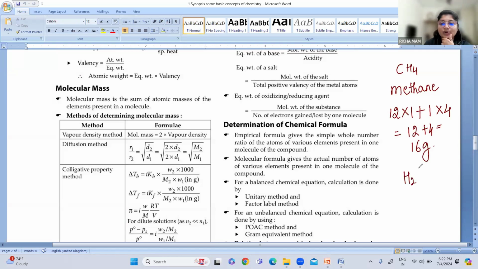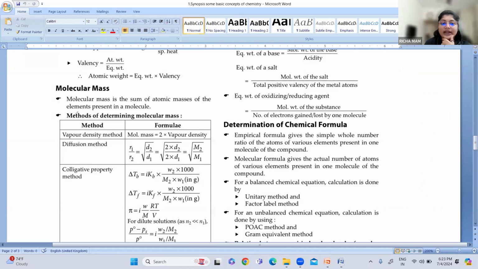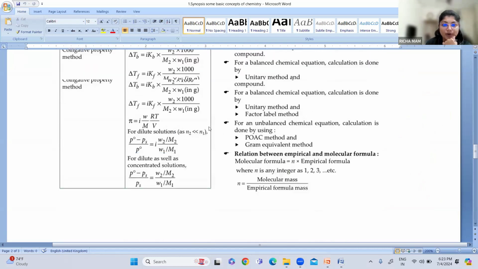Same way with respect to water. Water has two hydrogens, and the atomic mass of each hydrogen is 1. What is the atomic mass of oxygen? 16. How many are there? 1. So 2 ones plus 16 is equal to 18 grams. So 18 grams is the molecular mass. Like that, we calculate the molecular mass of the different elements present in a molecule. These were two examples of molecules.